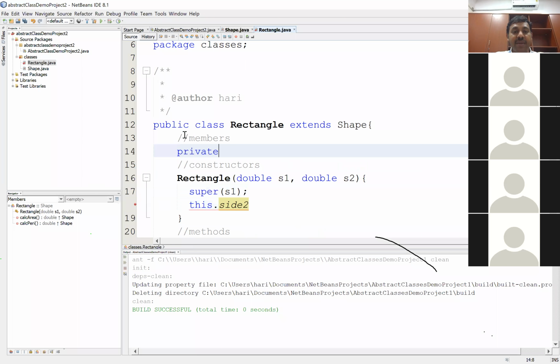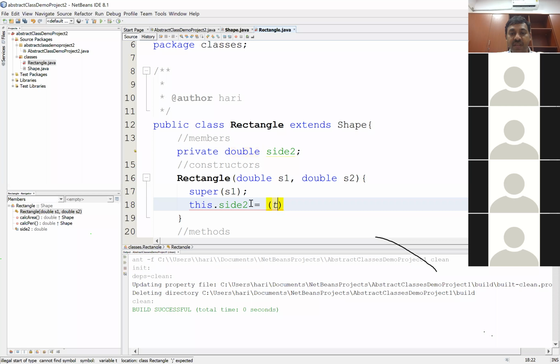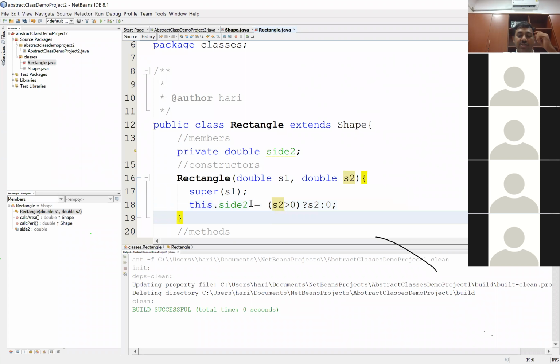So I want to keep my member private because I don't want any other class to extend rectangle class as of now. So I'll keep the member private. Private double side 2. Perfect. So this dot side 2 is equal to, I'll use the ternary operator again. If S2 is greater than 0, question mark, then assign S2 itself, or else assign a 0. Does that make sense? So that's the constructor I have.